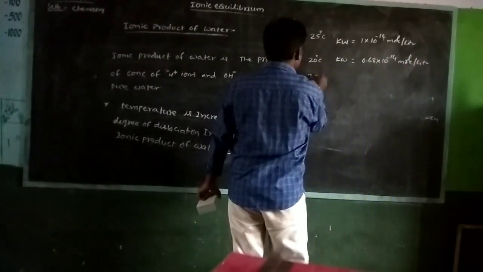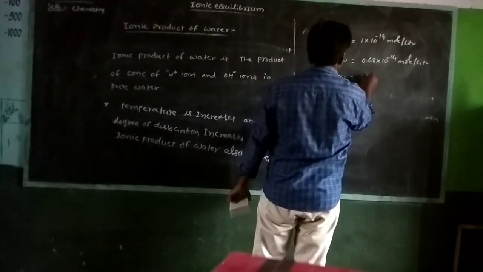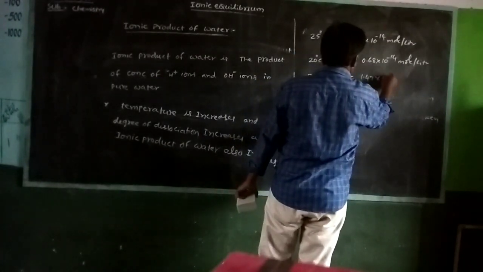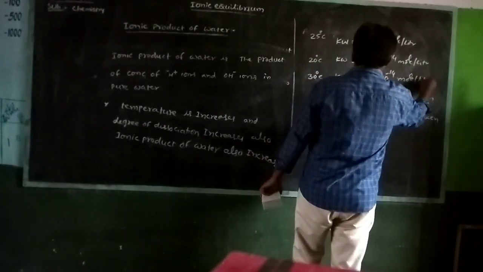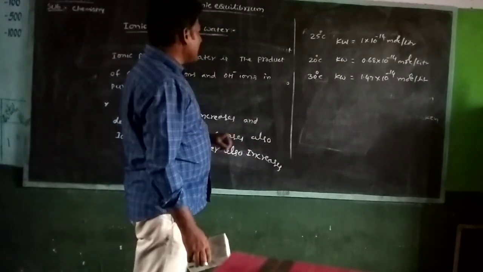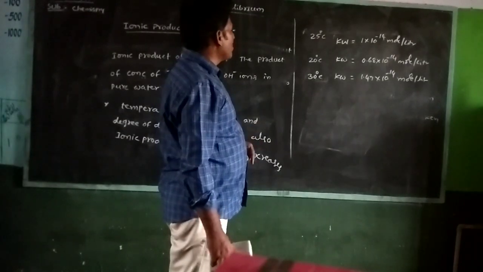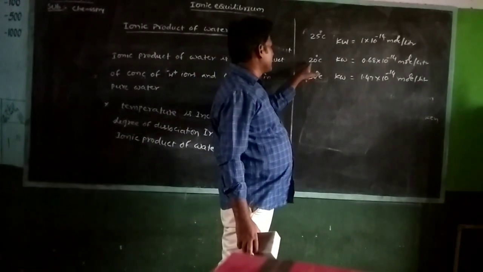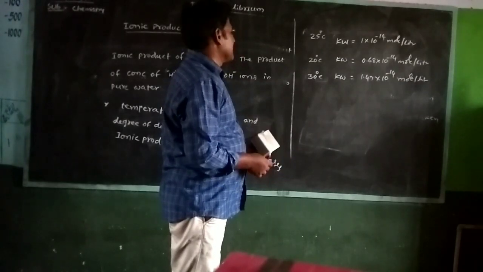At 30 degrees Celsius, Kw is equal to 1.47 into 10 power minus 14 mole per liter. As the temperature increases, the degree of dissociation increases, meaning H plus and OH minus also increase, and the ionic product of water also increases.